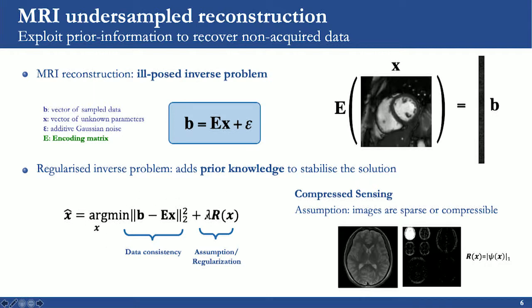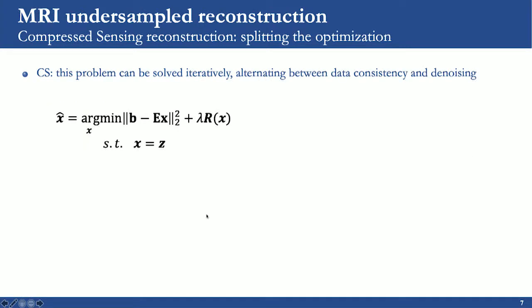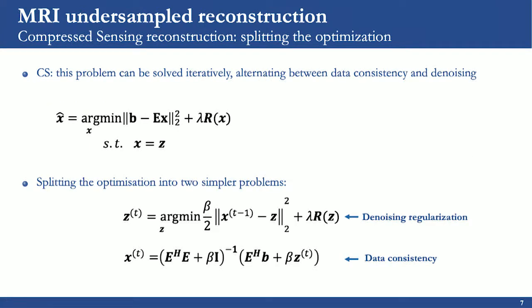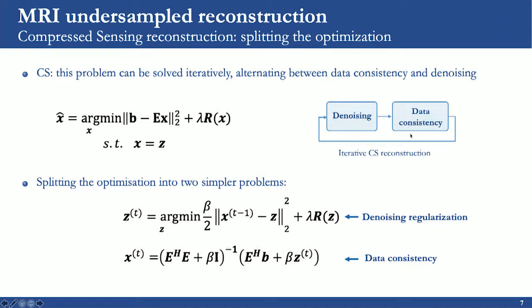Now, why am I showing you this? Because this type of optimization problem can be solved in an iterative way, splitting the optimization into 2 simpler problems. The first problem corresponds to a denoising regularization, and the second one to data consistency. So the idea is that this allows us to alternate between data consistency and denoising steps throughout the different iterations of the reconstruction. Now, this denoising can exploit sparsity, for example, in a given domain, let's say the wavelet domain, but it can also exploit sparsity in other domains or other types of sparsity, for example, the low rank structure of the data.